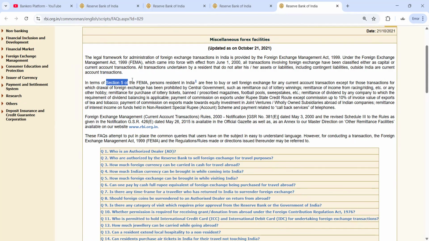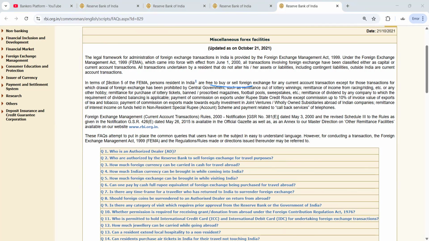In terms of Section 5 of FEMA, persons resident in India are free to buy or sell foreign exchange for any current account transaction, except for those for which withdrawal of foreign exchange has been prohibited by the central government. So this question can be asked: on what basis can a person freely buy or sell foreign exchange?